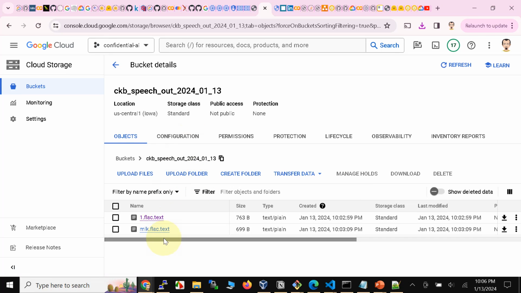Alright, so next up we are going to pull these files onto the on-premises instance, check out their content, and while we are checking out their content, I'm gonna go ahead and play the actual audio file as well, so that you can match the content with the text, right? Alright, so let's go ahead and do that.